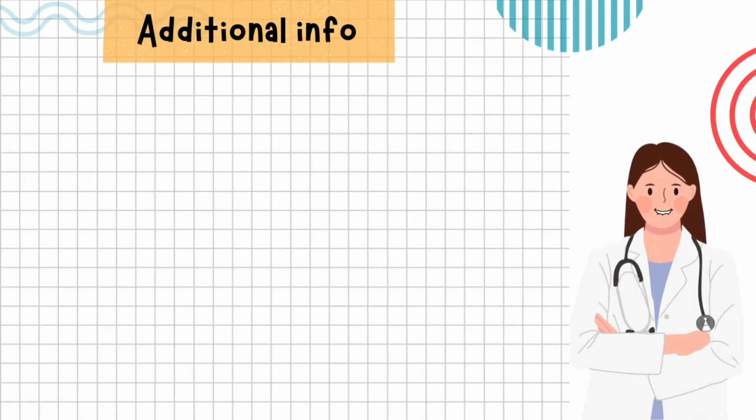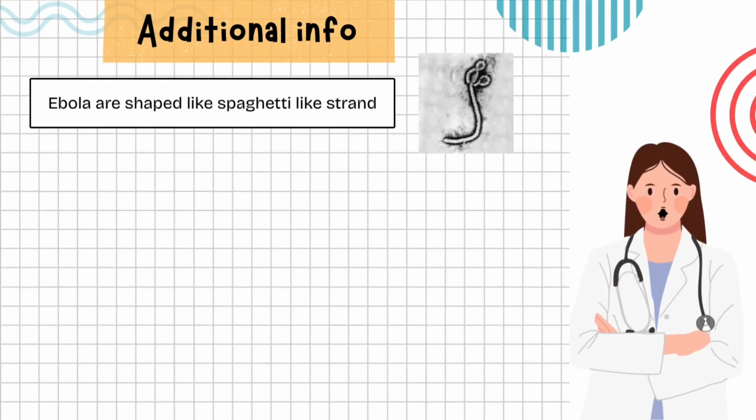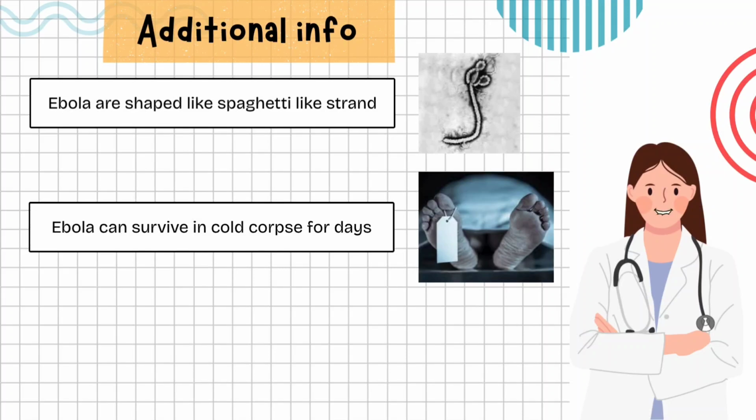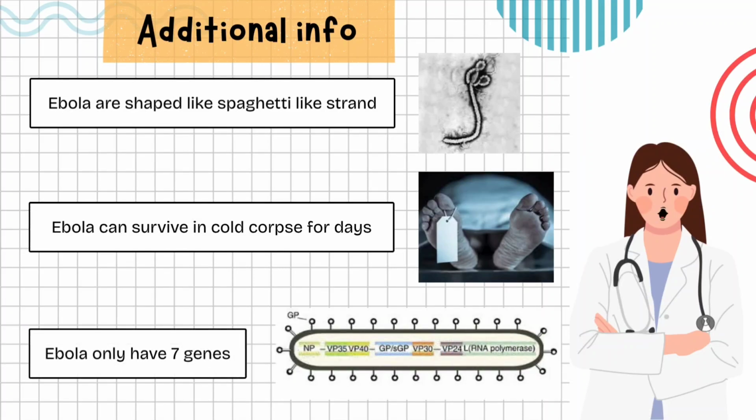Additional information: Ebola viruses are shaped like spaghetti-like strands. Ebola can survive in a cold corpse for days, and Ebola only has 7 genes.